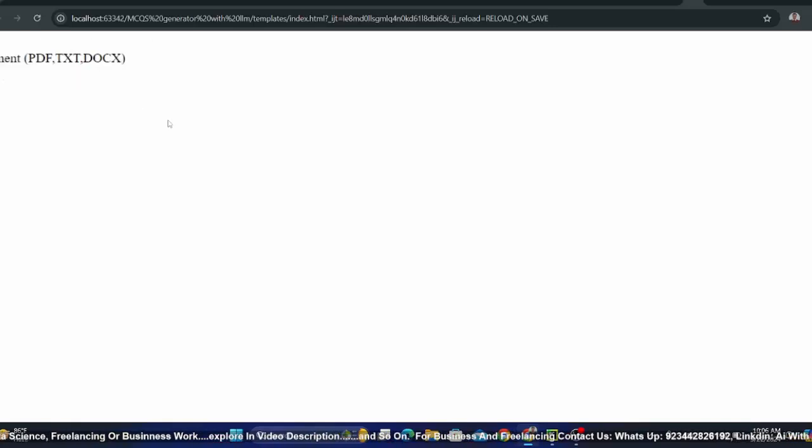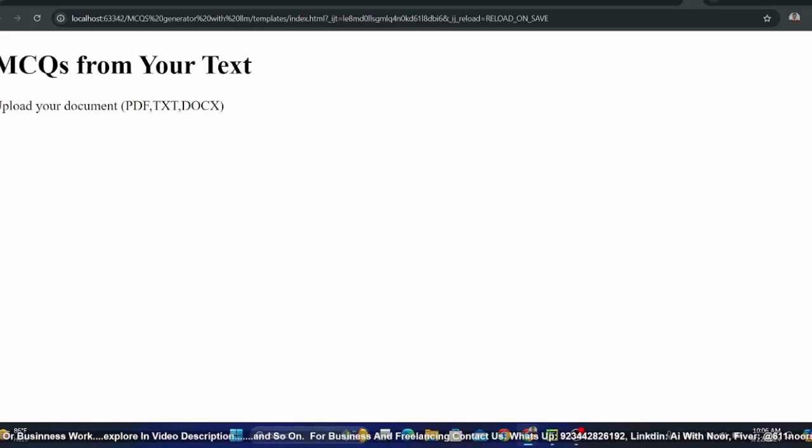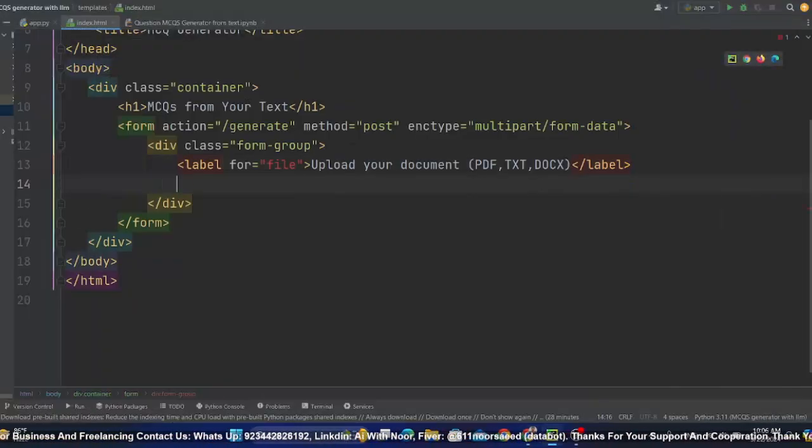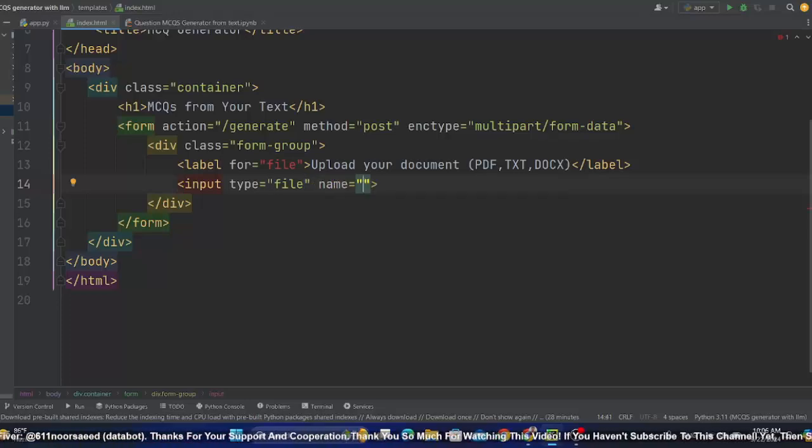So you can clearly see, okay, this is your format. Now here, under this label, we will pass input. So for input, it should be type file, because we are going to upload a file, and the name will be file.